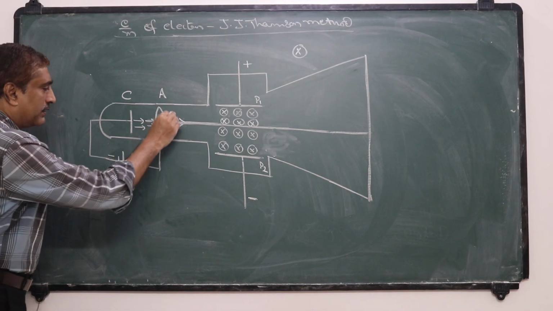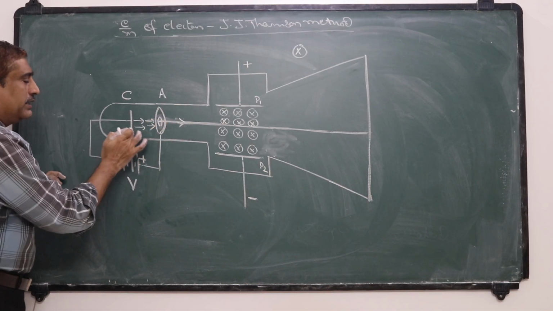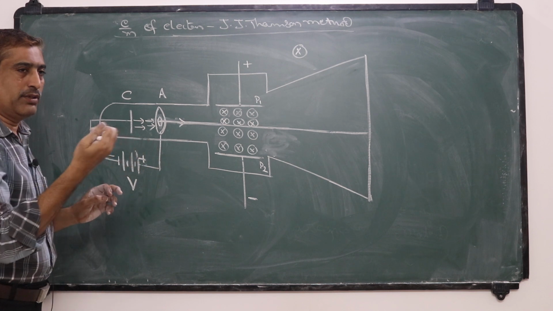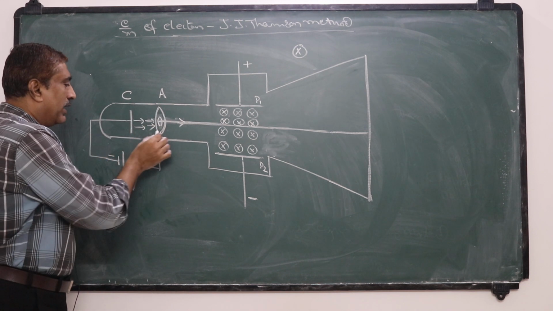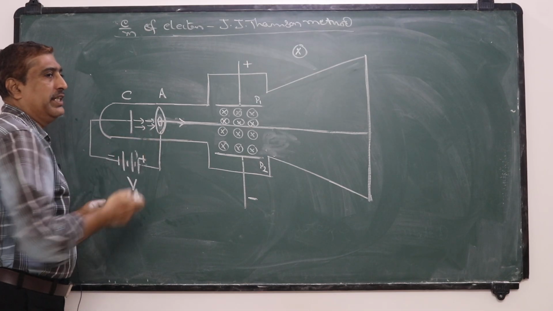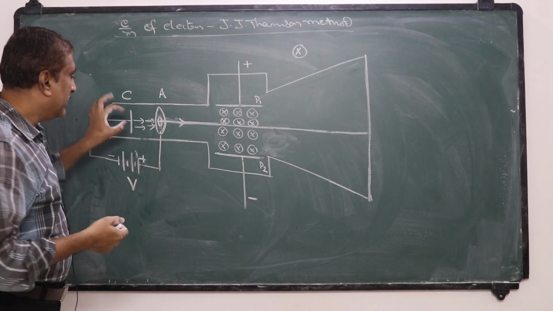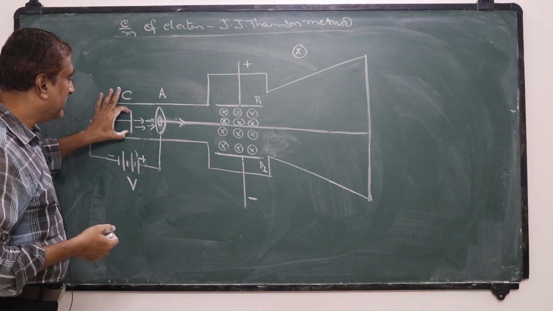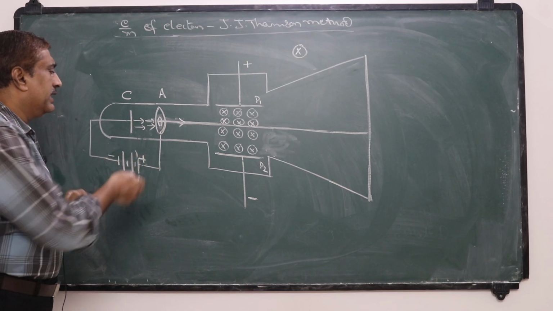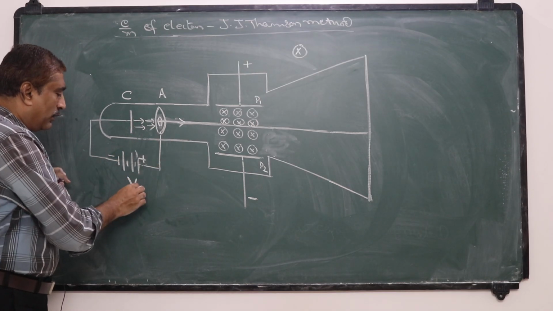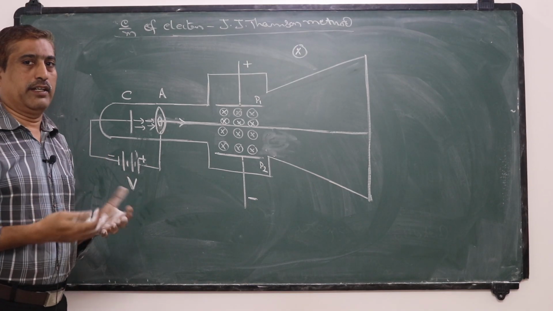By connecting this anode to the positive potential, these electrons are accelerated, which means their kinetic energy is increased. At this instant they are accelerated by the positive potential V, so they gain kinetic energy.